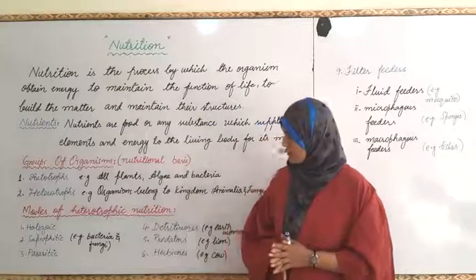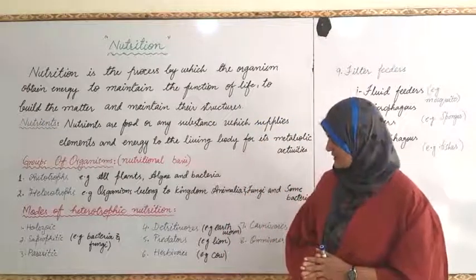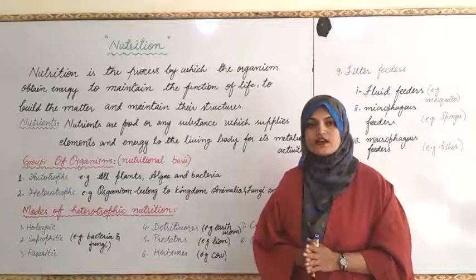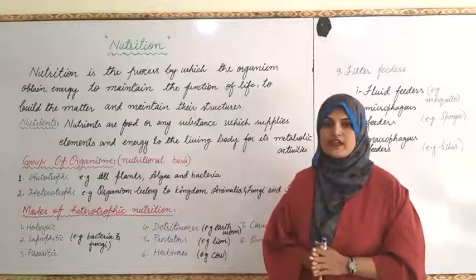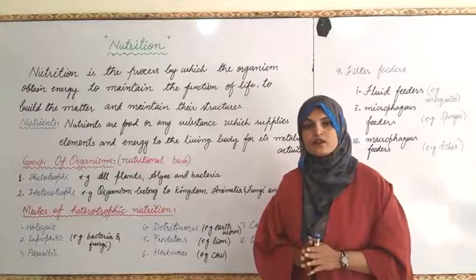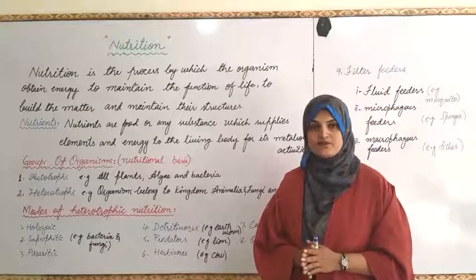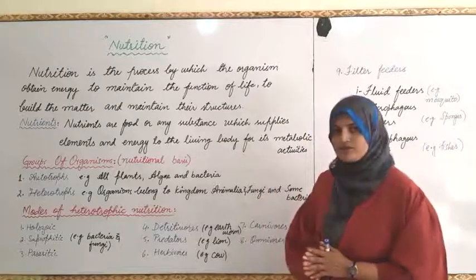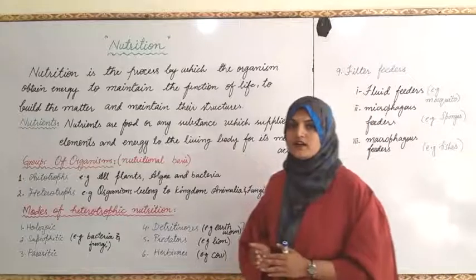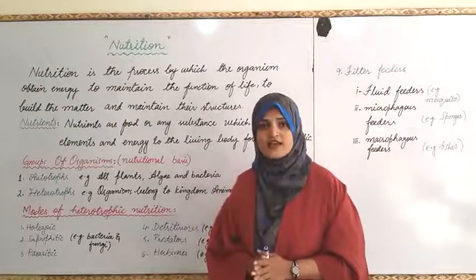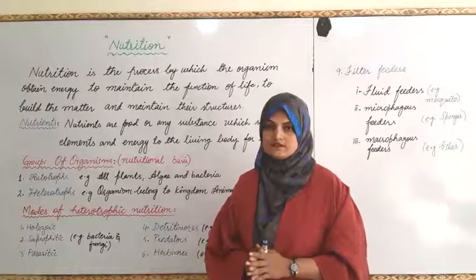One more mode of heterotrophic nutrition is detritivorous. Detritivorous is that type of nutrition in which a living organism depends on organic fragments, like arthropods that feed on detritus and then utilize it for survival.